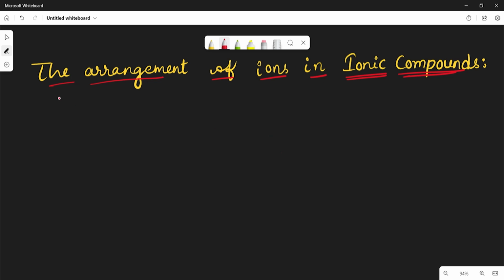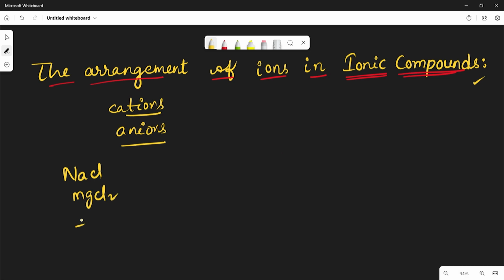Okay, now the arrangement of ions in ionic compounds. How are the ions, cations and anions, arranged in ionic compounds? Let us see. We have already discussed sodium chloride, magnesium chloride, aluminum chloride. See, generally the ionic compounds are mostly solids, which means crystals.